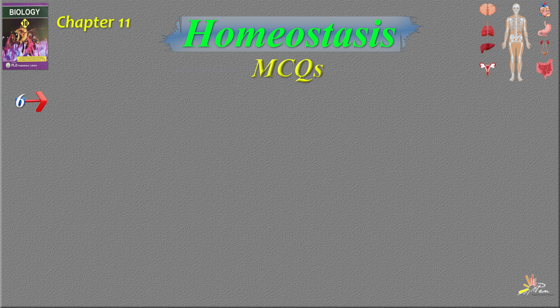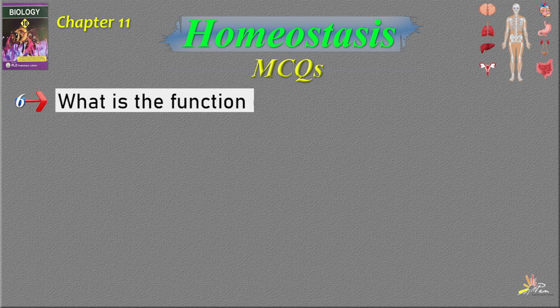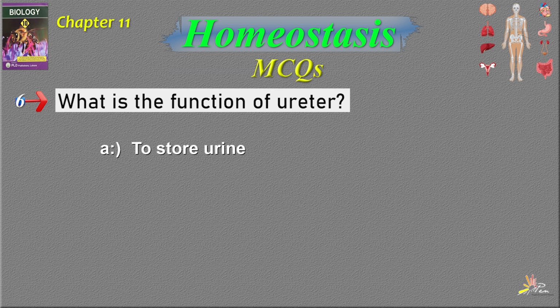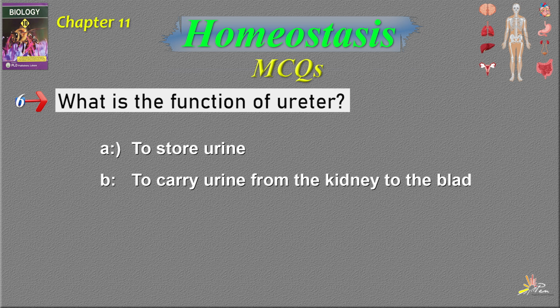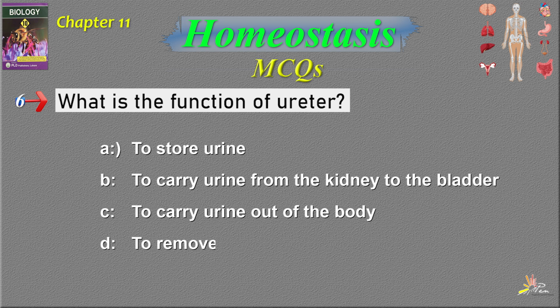Question number 6. What is the function of ureter? Option number A, to store urine. Option number B, to carry urine from the kidney to the bladder. Option number C, to carry urine out of the body. Option number D, to remove waste from the blood. The correct answer is option number B, which is to carry urine from the kidney to the bladder.